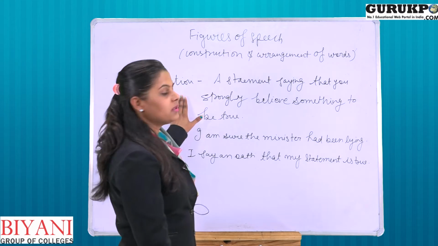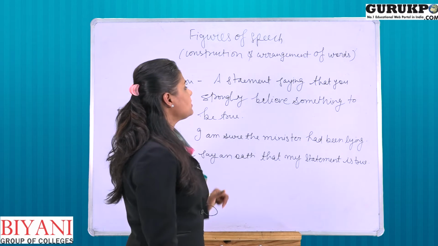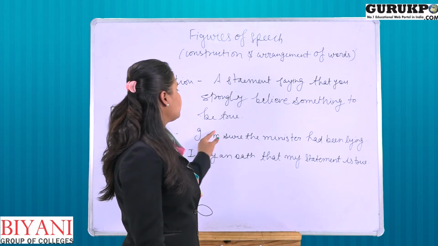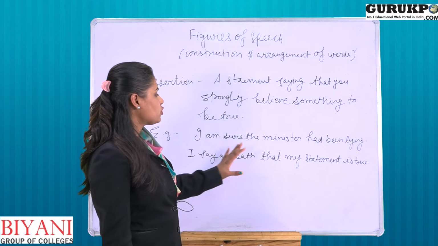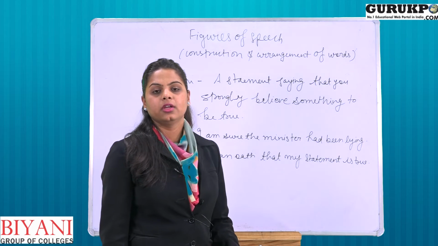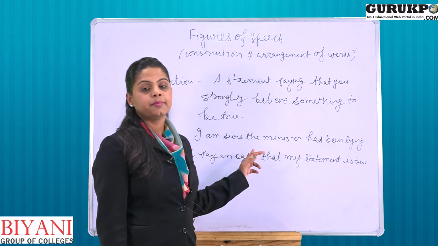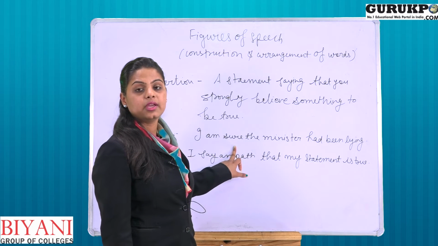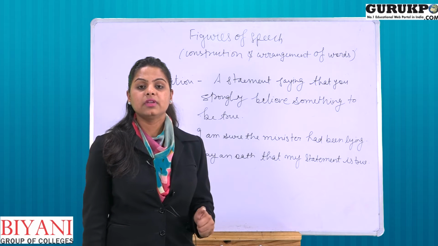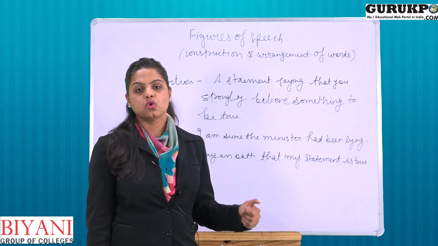Okay, so here the definition is a statement saying that you strongly believe something to be true. For example, if I say, I am sure the minister had been lying. So here this particular speaker is using this particular word, sure. Okay, so here he is using assertion by giving his statement that is so much true.